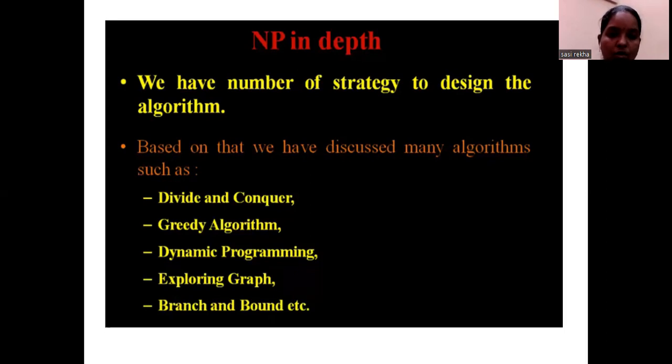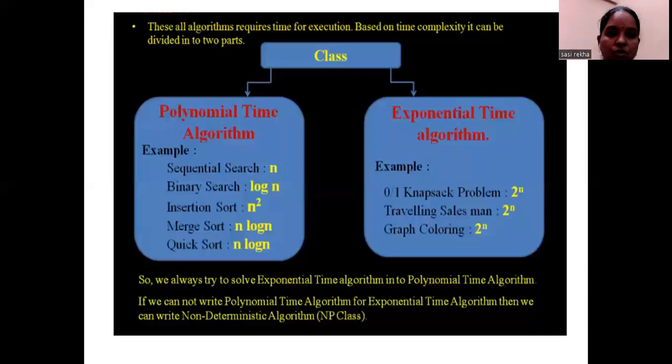divide and conquer algorithm, greedy algorithm, dynamic programming, exploring graph, branch and bound. So many strategies will be based on this NP. As we discussed, the class is divided into two parts: one is polynomial time, another one is exponential time. Searching and sorting algorithms come under polynomial time. Exponential time means the knapsack problem, traveling salesman problem, graph coloring problem. Those problems come under it.